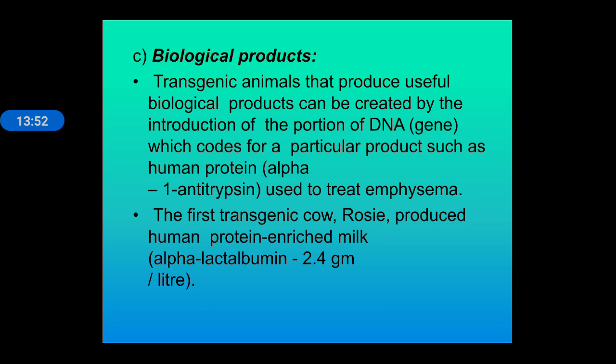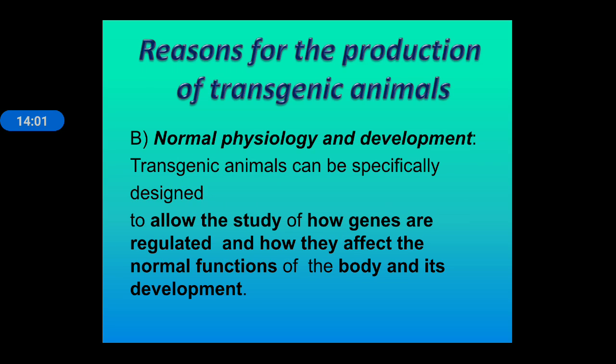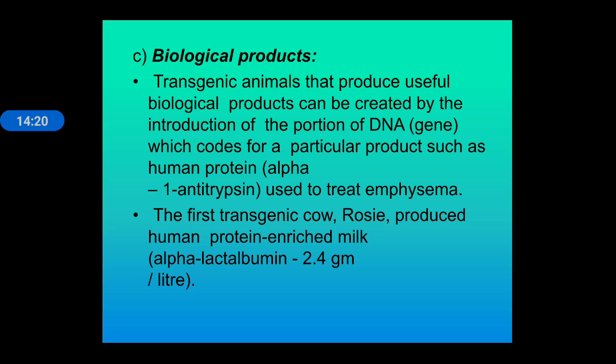Means how the genes express themselves, we can study with the help of transgenic animals. By introducing that gene into the animal, we can identify the development and physiological function.